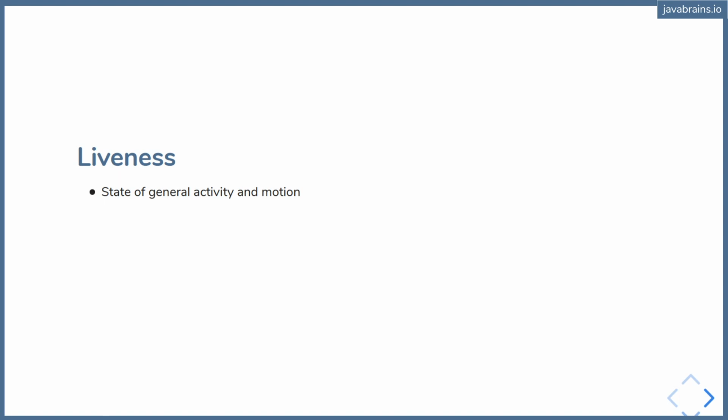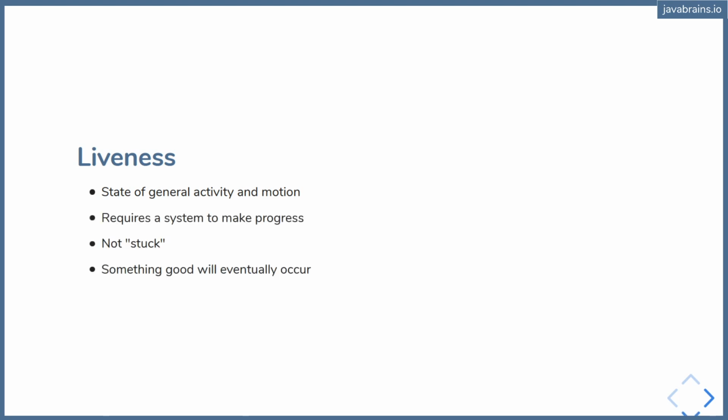Is it doing something in general? You often have this experience of some application being stuck, or hanged. What does stuck or hanged mean? Basically it's not ending, right? It hasn't errored out, it hasn't crashed or anything like that, but it isn't doing anything either. It's on hold. It's not making progress. So liveness is a property of an application that indicates that it is generally making progress. It requires a system to make progress.